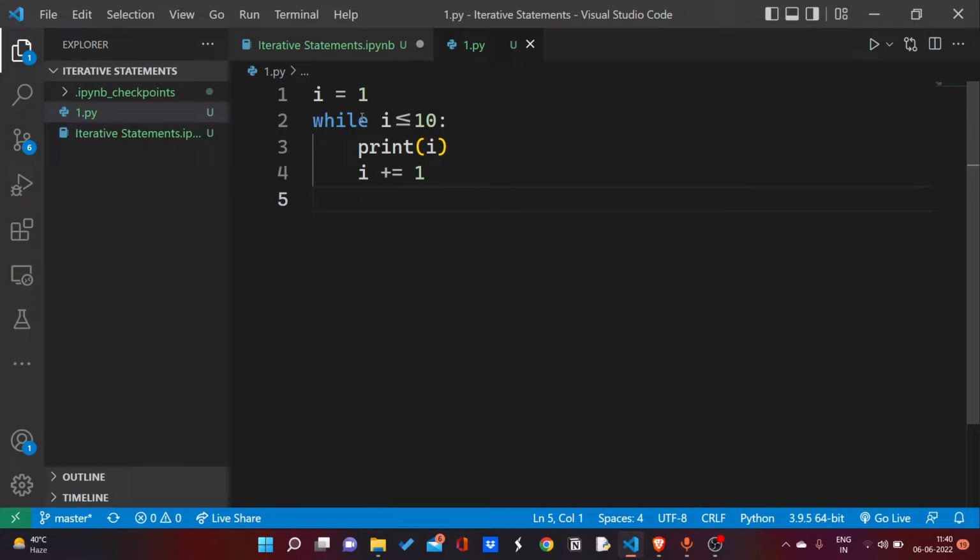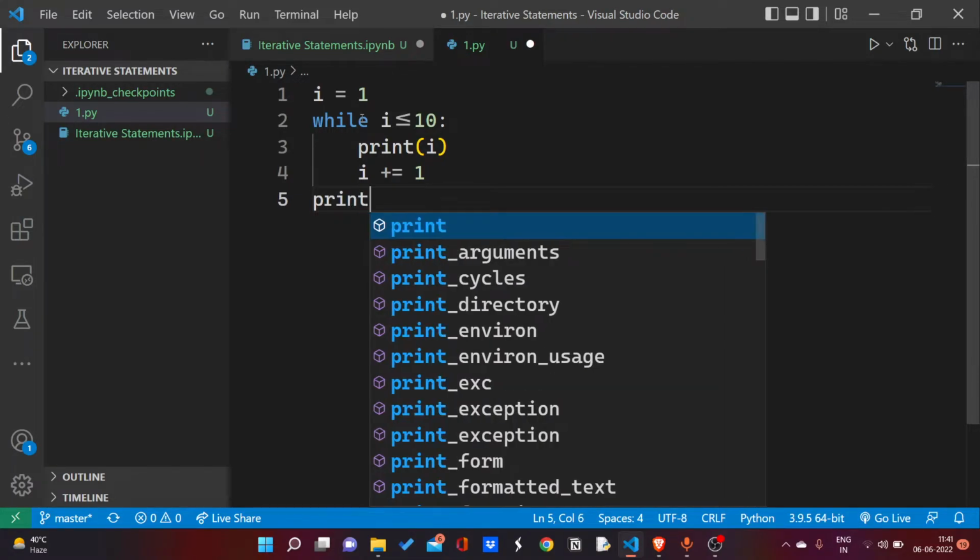Now i becomes 2. Now 2 is also less than 10. Our condition is true. We get 2 printed, and after that we again add 1 to i and it becomes 3. 3 is also less than 10. We again print i and i becomes 4. This process will go on. At last our i will become 10. We will print 10 as 10 is less than equal to 10. Condition is true. We will add 1 to i. Now i will become 11. Now 11 less than 10 is false. That's why our loop will break and doesn't print i.